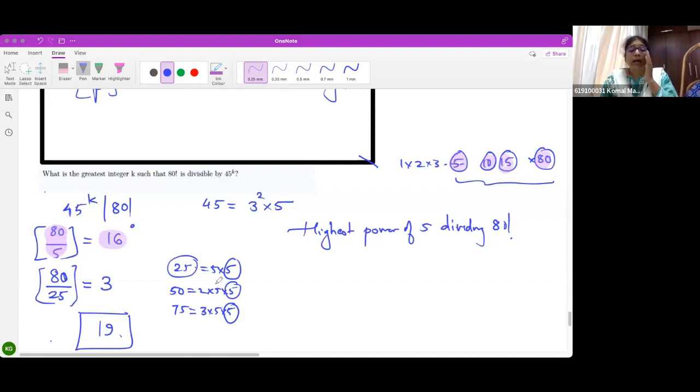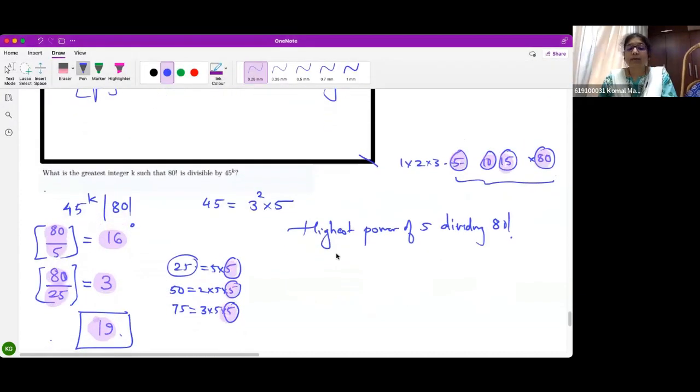Correct? Now, some numbers give me extra 5. Which numbers give me extra 5? 80 divided by 25 gives me extra 5. Correct? So, 3 numbers give me extra 5, which is nothing but 3. Correct? So, total will be 19. So, the highest power of 5 that divides 80 factorial is equal to 16 plus 3, 19. Okay, is this clear now? Any doubt, anybody?